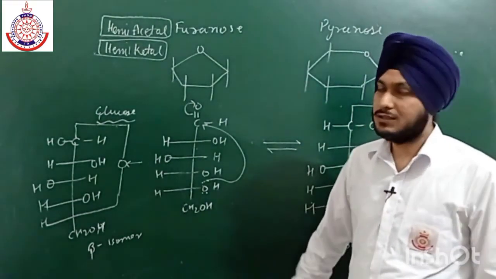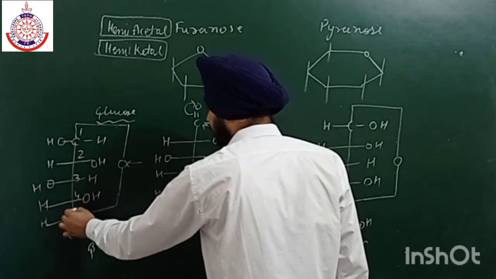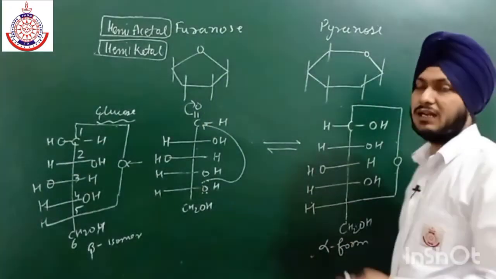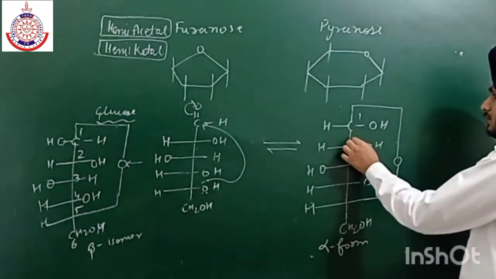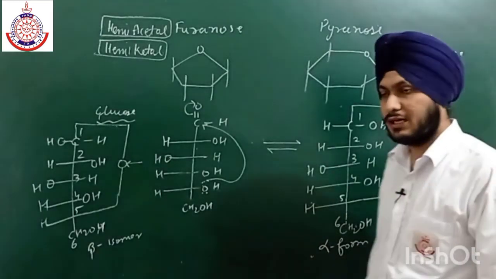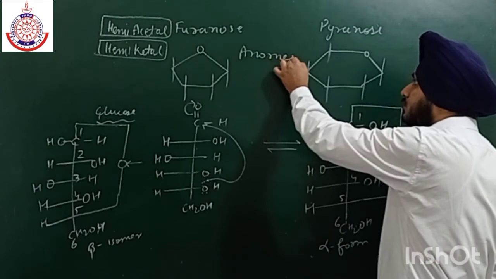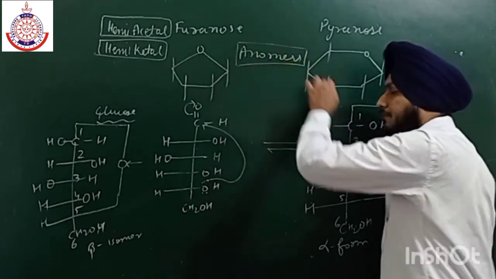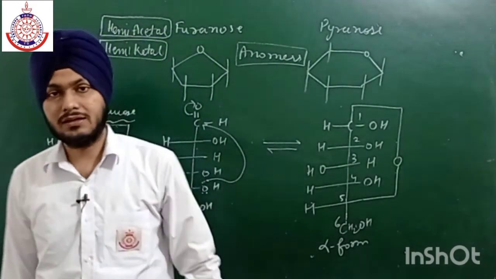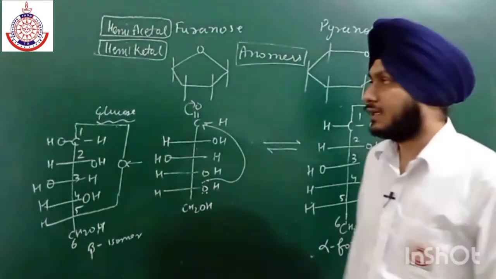The basic difference is only the configuration at the first carbon. In beta, the OH group is on the left side, and in alpha, the OH group is present on the right side. The stereoisomers that differ only at the first carbon atom in the position of the OH group are known as anomers. So write the definition of anomer in your notebook, it may be asked in the exam.